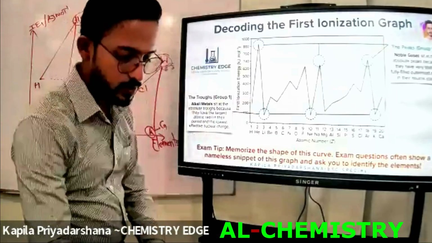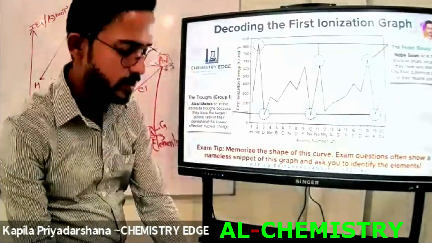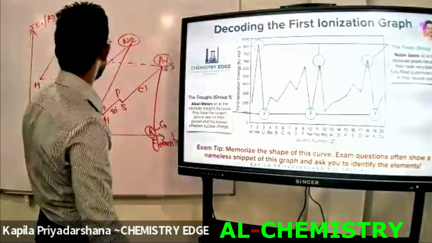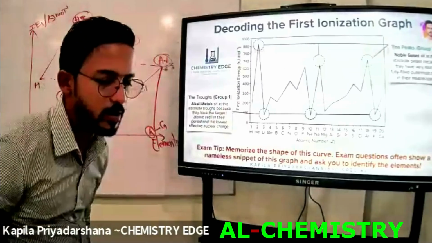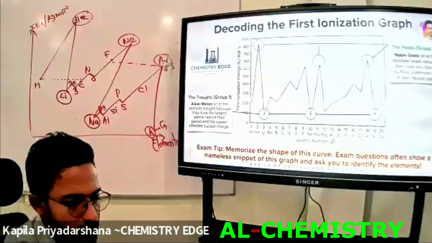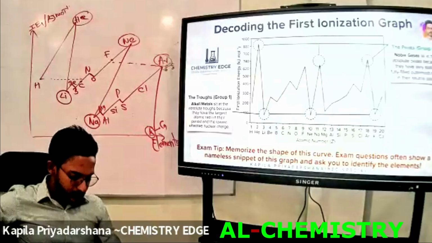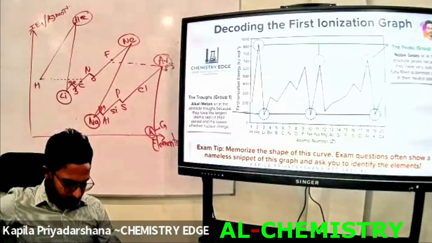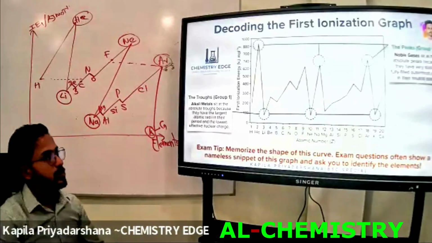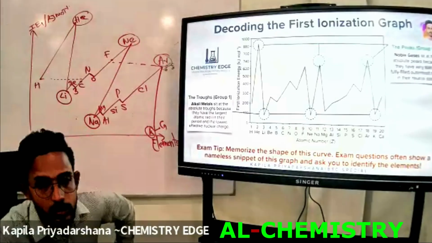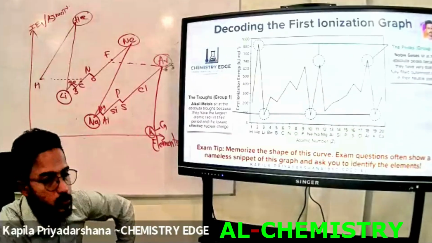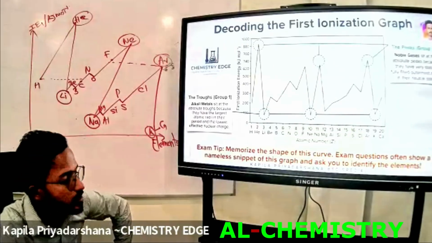First of all, let's draw this graph. Try to draw this graph: the first ionization energy graph. According to this first ionization graph, you are able to see the peak values can be obtained at the noble gases, group 18 elements, and the trough points can be obtained at the group 1 elements, which means alkali metals.